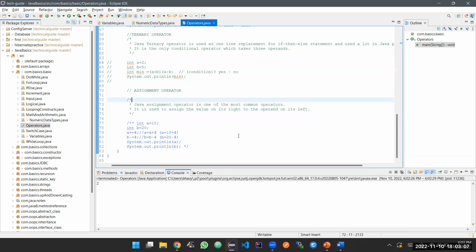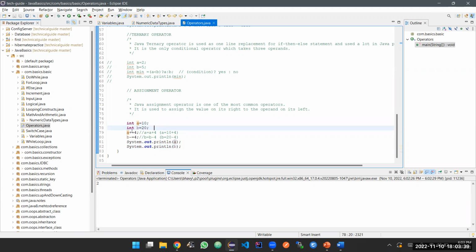And next comes your assignment operator. It is just assigning the value on the right to the left, in between your equal to symbol. So whatever is on the right of your equal to is your right value, and left of your equal to is your actual variable.